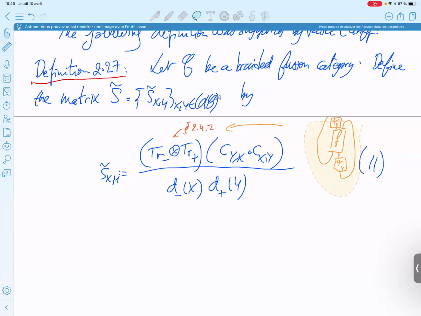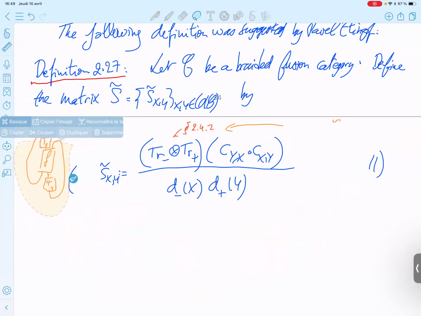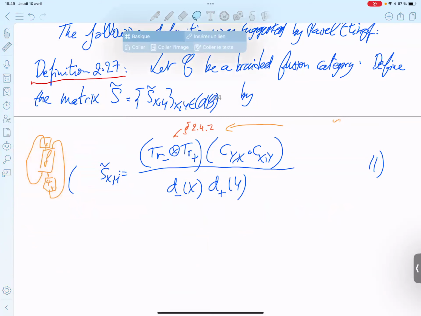Maybe it is more relevant to write it here: phi inverse.